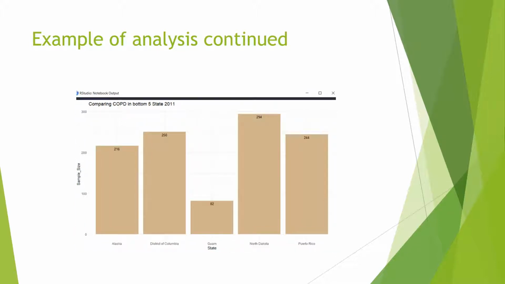And then the next slide shows the bottom 5 states that recorded the lowest number of COPD patients. Guam was the lowest, followed by Alaska, Puerto Rico, District of Columbia, and next North Dakota.